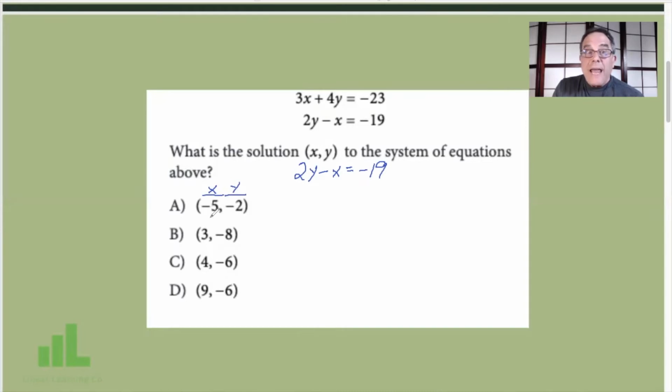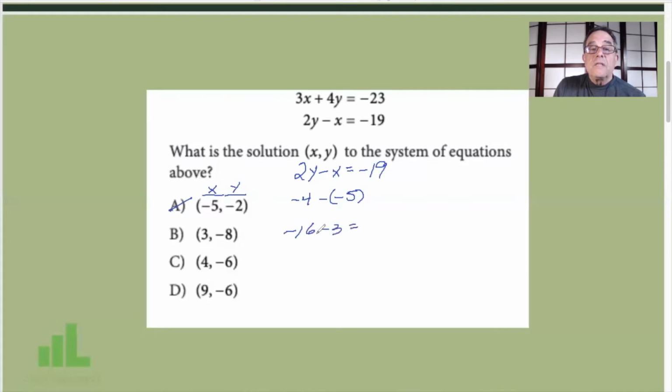So let's look at A. 2 times y, 2 times -2, -4, minus x, which is -5. -4 minus -5, we don't have to go any farther, is definitely not -19. Throw away A. How about B? 2 times -8, oh, -16, minus x, which is 3.